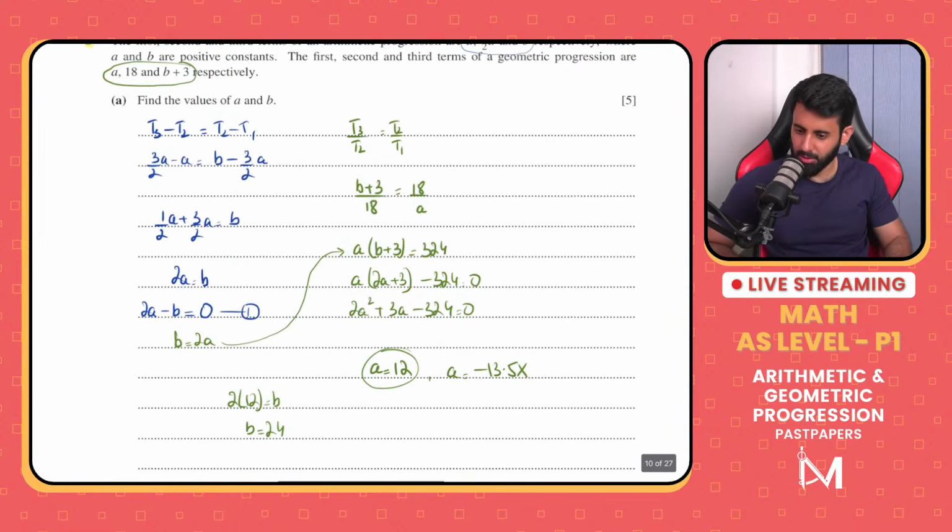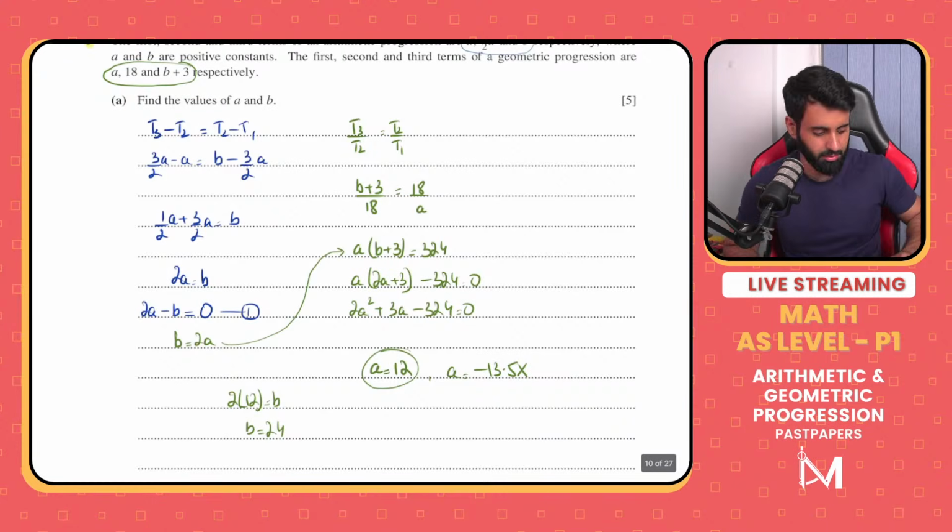So we formed two equations, one with the help of the common difference and the other with the help of the common ratio.